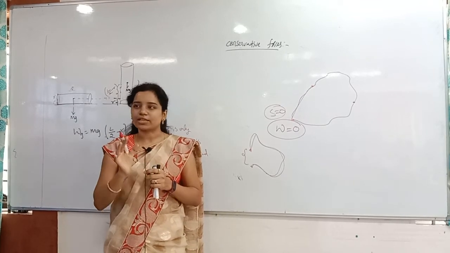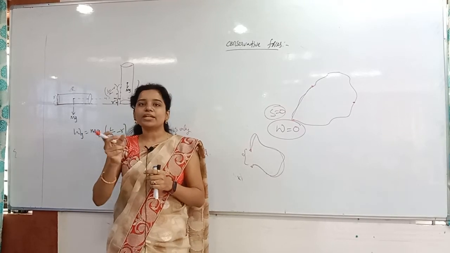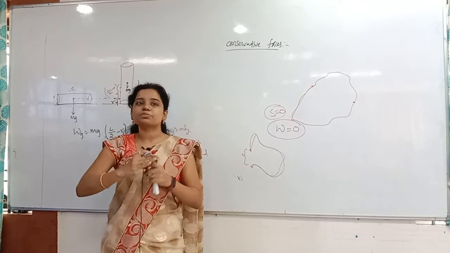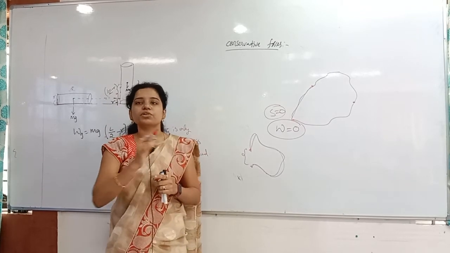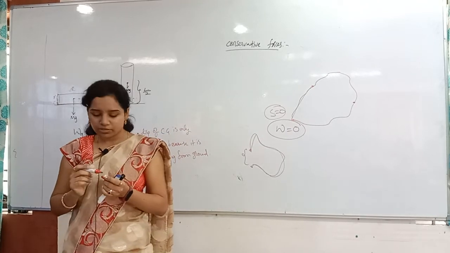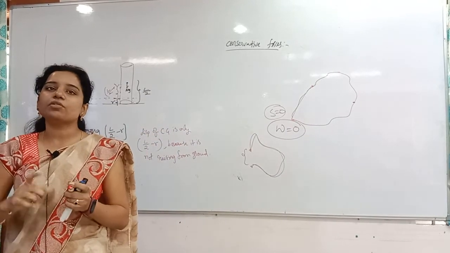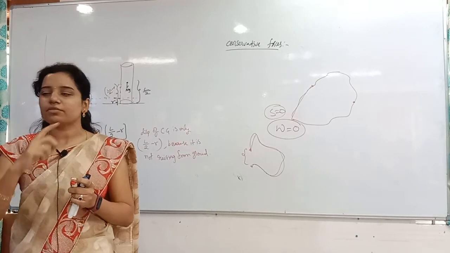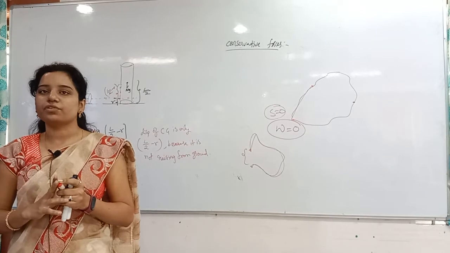At 9 o'clock I should be here; the displacement matters, not the path followed. Those forces are called conservative forces. The forces which do not depend on the path followed, but only on the final and initial positions, we call conservative forces.